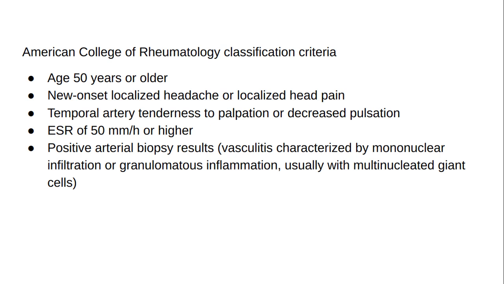The American College of Rheumatology presented classification criteria for giant cell arteritis. Age 50 years or older. New onset localized headache or localized head pain. Temporal artery tenderness to palpation or decreased pulsation. ESR of 50 mm per hour or higher. Positive arterial biopsy results: vasculitis characterized by mononuclear infiltration or granulomatous inflammation, usually with multinucleated giant cells. The presence of 3 or more criteria gives a good diagnostic yield.